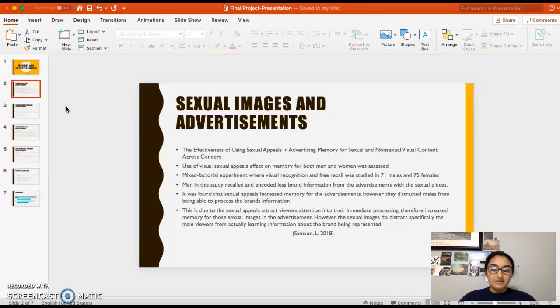So basically what this means is that the sexual appeals increased the memory for the advertisements, but they distracted the males from the actual brand information. So it was kind of counterintuitive. And this was due to the sexual appeals attracting the viewer's attention to their immediate processing. So there was increased memory for those sexual images in the advertisement. However, the sexual images distracted them, especially the male viewers, from actually learning the information that the brand was representing.